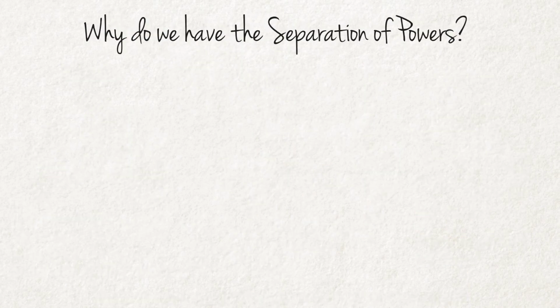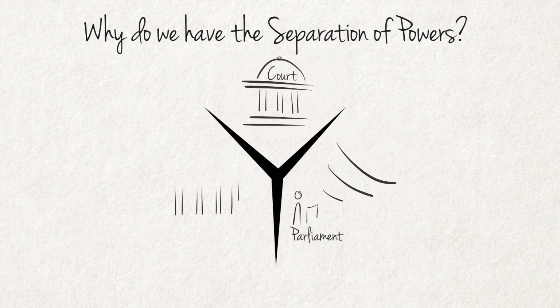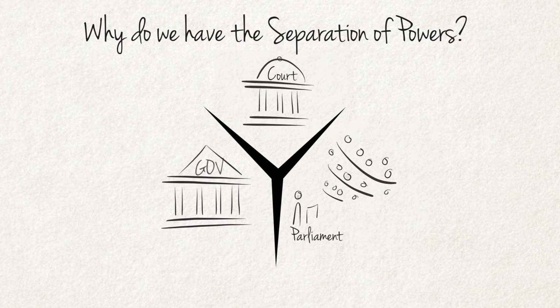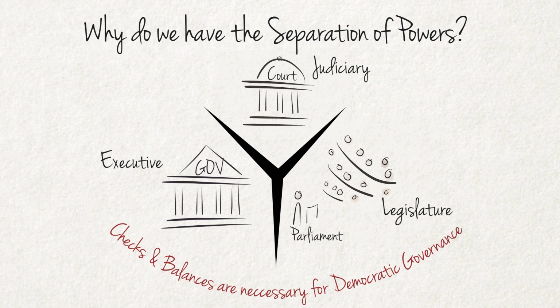To summarize, why do we have the separation of powers? The existence of a formal distinction between the 3 powers is an important characteristic of democratic governance. The division of powers between the legislature, executive, and judiciary provides a vital system of checks and balances. The main purpose of the separation of powers in democratic government is to prevent the abuse of power by government officials. It ensures that the three branches control or check one another and are accountable to each other. This system further limits the power of each individual branch so that state power is shared.